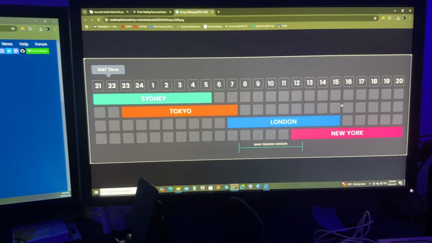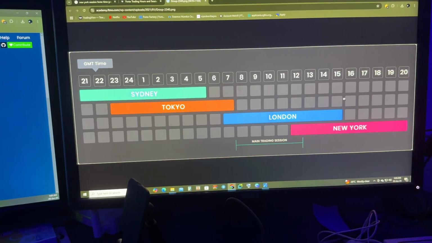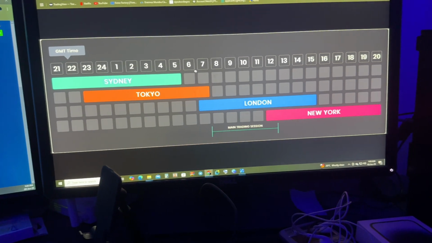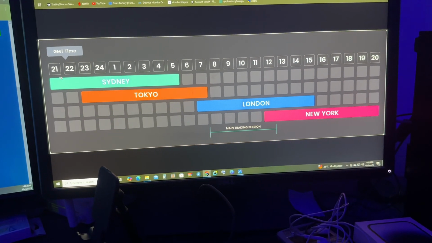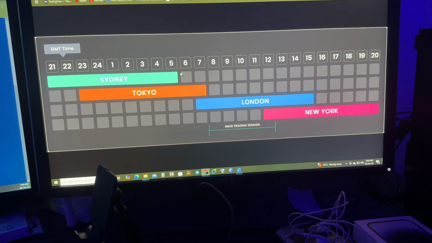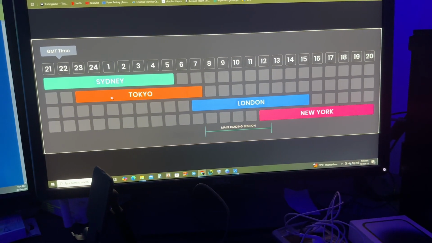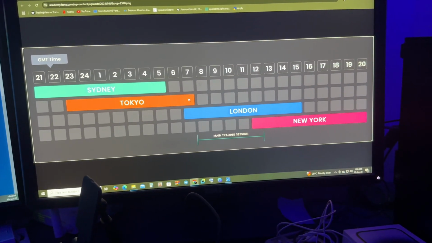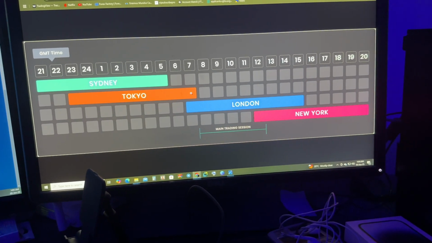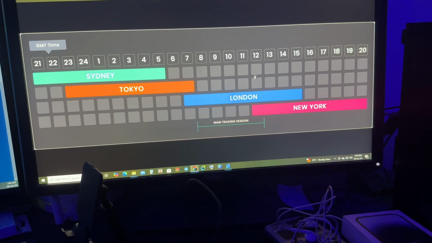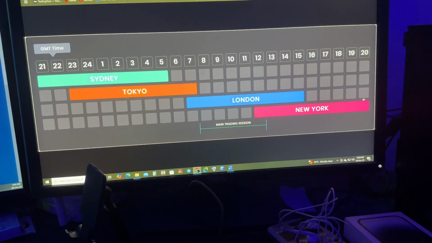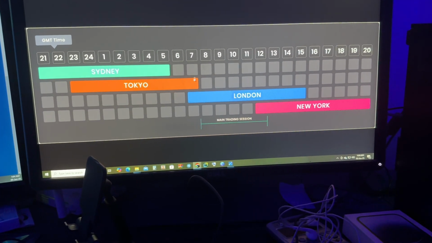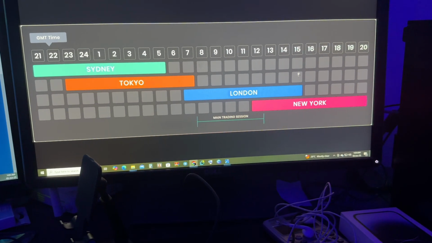Okay, so for those of you that don't know the forex trading sessions, this is the forex trading sessions in GMT. Right now, the Sydney session starts from 2100 to 5 a.m. The Tokyo session starts from 2300 to 7 a.m. Now, our main focus is the New York session, which starts from 12 p.m. to 2000. You'll notice that the London session also starts from 7 a.m. and ends at 1500.